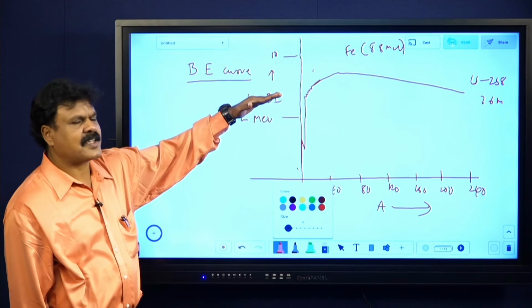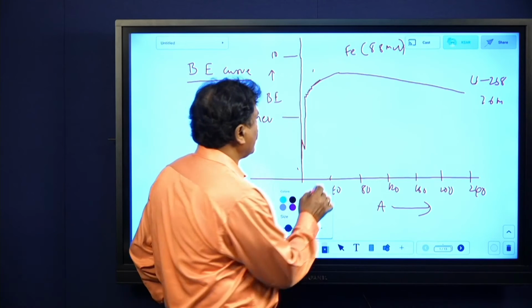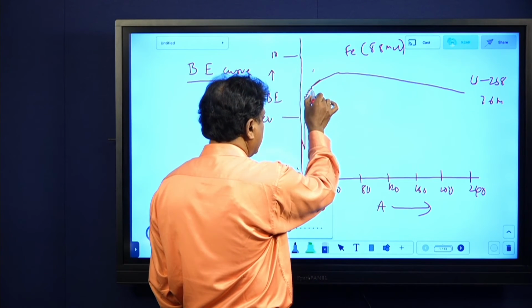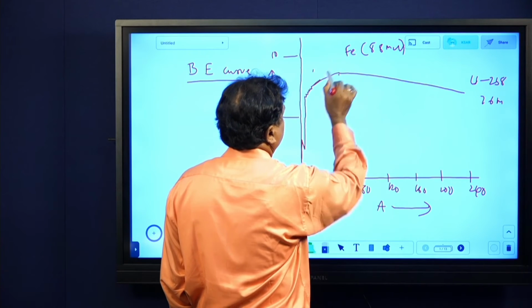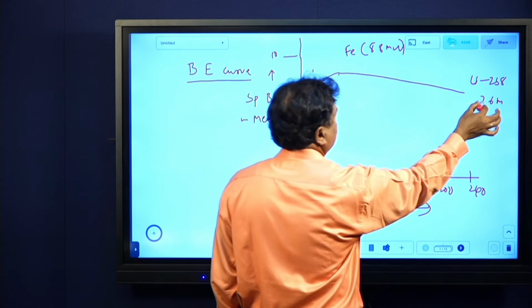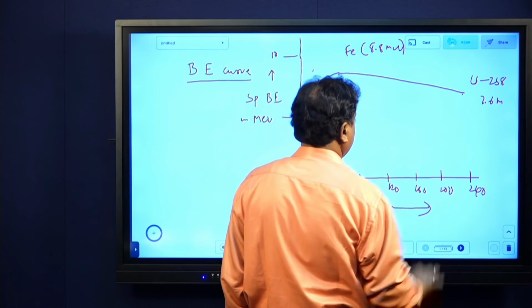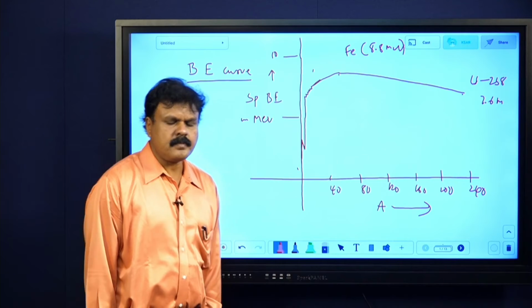There are some characteristic maxima and minima. That also I will be explaining. But all those things should come within 20. You should have an idea of that. Within 20 you have to get them. And again, it rises to this point, 8.8. And so here, it will be 7.6. Okay, like this.